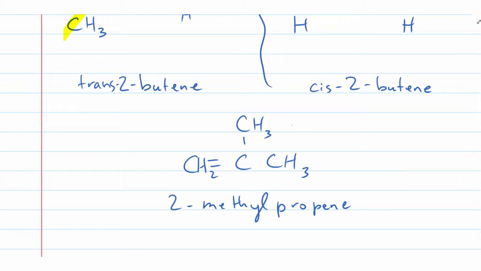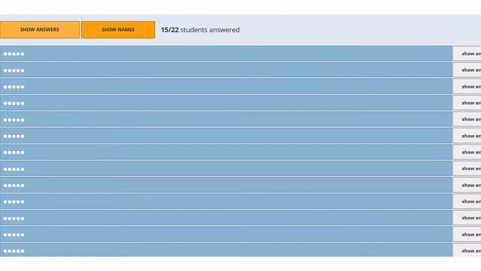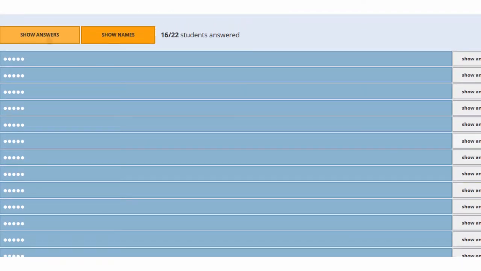But I will asterisk this one here as being one that you do not need to be able to name because it is a branched alkene. You are not going to be responsible for naming branched alkenes in here. So any questions? 5, 4, 3, 2, 1.